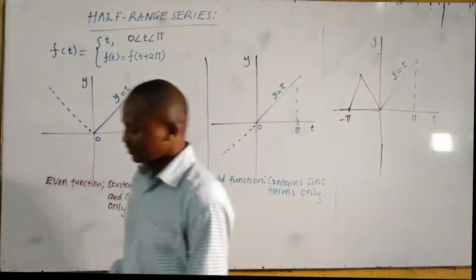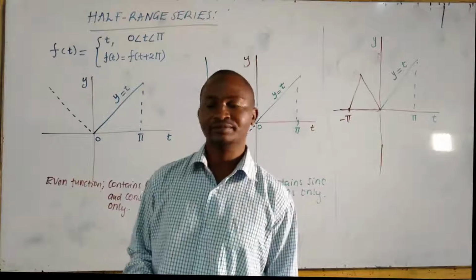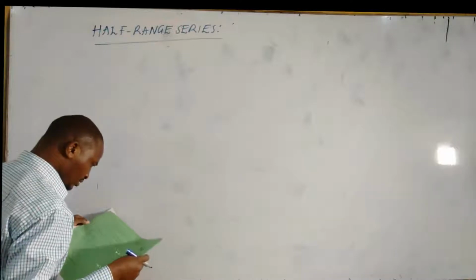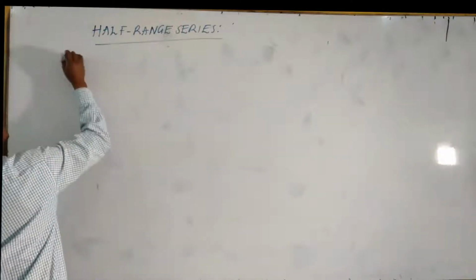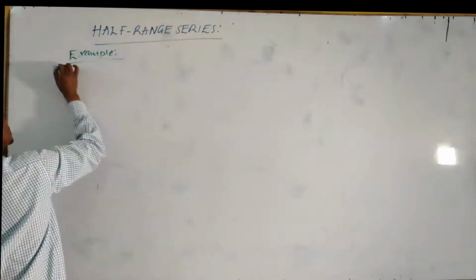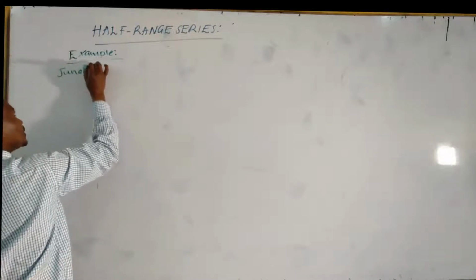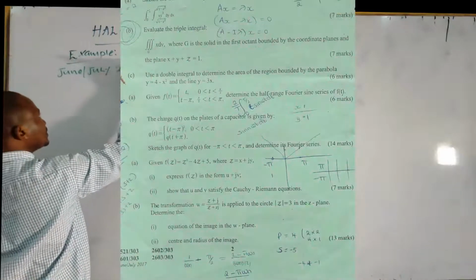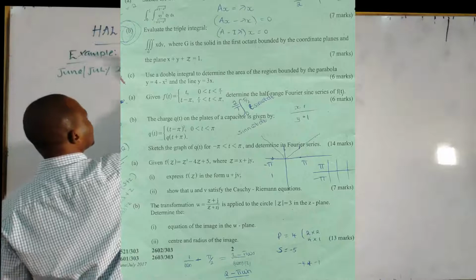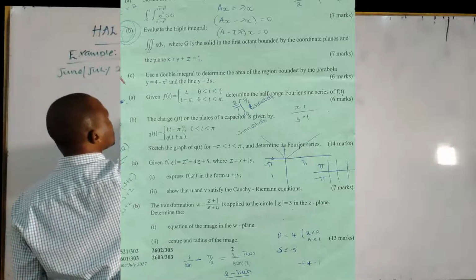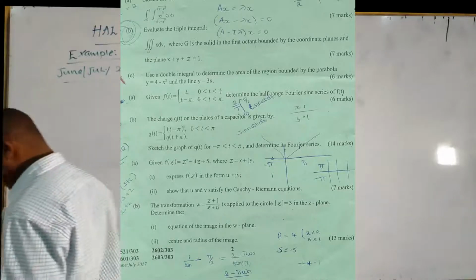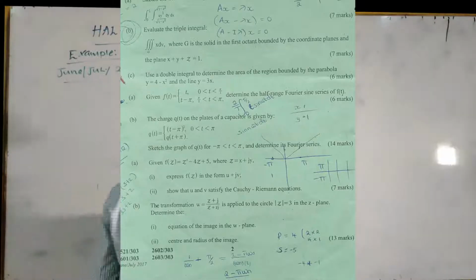So let us try one example from a past paper. This is June, July 2017. Example 1. Electrical engineering. Electrical engineering is telecommunication, instrumentation and control, power electronics.